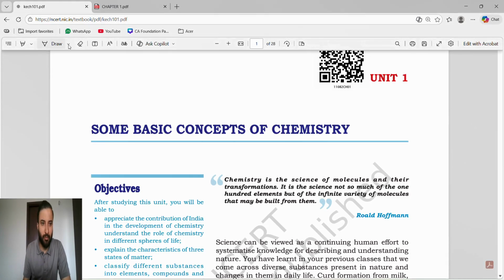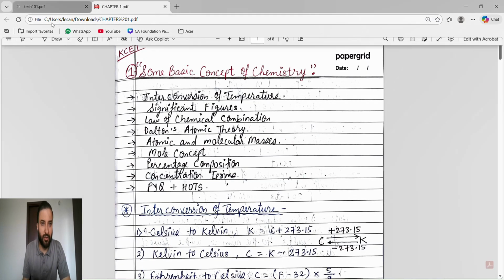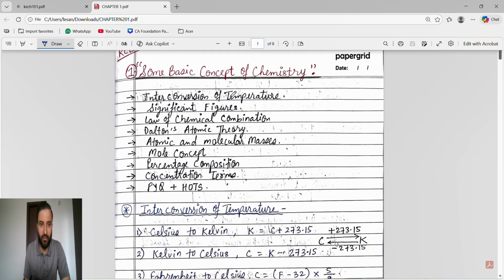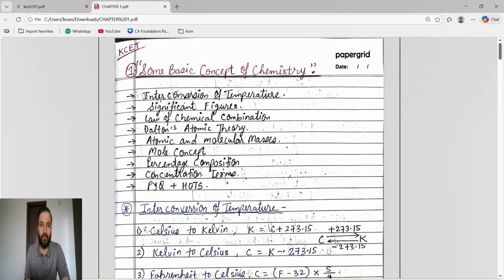So we are going to start with some basic concepts of chemistry. What are we going to learn in this chapter? The topic coming in this chapter is interconversion of temperature. Wait, I'll change the color. Some basic concepts of chemistry, KCET. In the examination they will ask one question or two questions. You can expect 2 questions, or very few, but 1 question they will definitely ask. If it is very good, 3 questions they will ask, which is very rare. So 1 or 2 questions they will definitely ask.